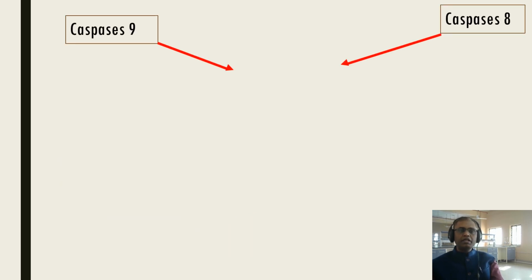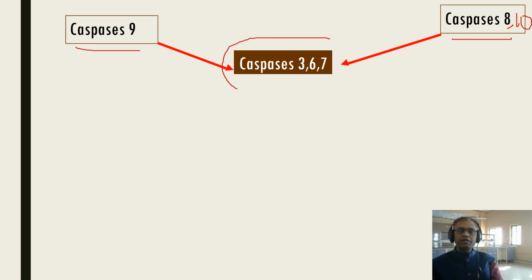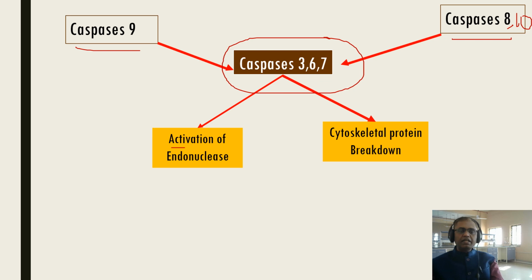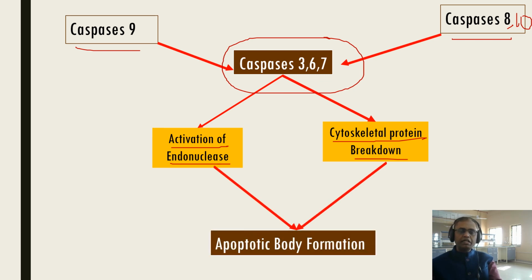Now, we studied that in the intrinsic pathway, Caspase-9 will be activated. In the extrinsic pathway, Caspase-8 as well as Caspase-10 will get activated. Both of these will activate Caspase-3, 6, 7. That leads to activation of endonuclease and cytoskeletal protein breakdown. What is cytoskeletal breakdown? We have seen the microtubules and microfilaments. They will break down, and endonuclease will break down the DNA. So that leads to formation of the apoptotic bodies.